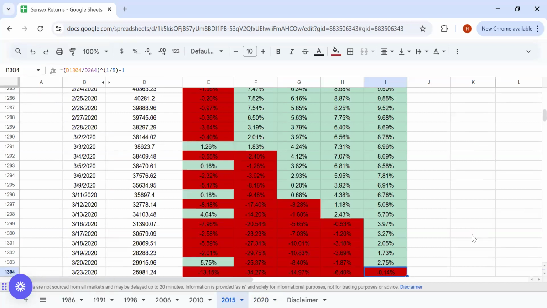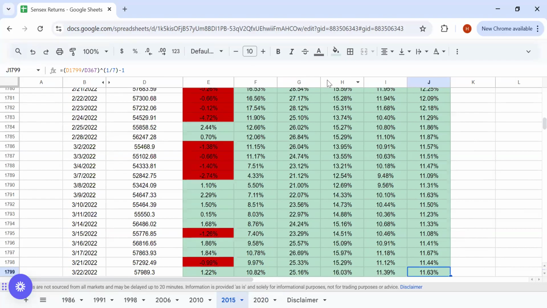That means somebody would have invested on 23rd of March 2015. What would have happened if this person had stayed put for 2 more years? Then the return would have been 11.63%.